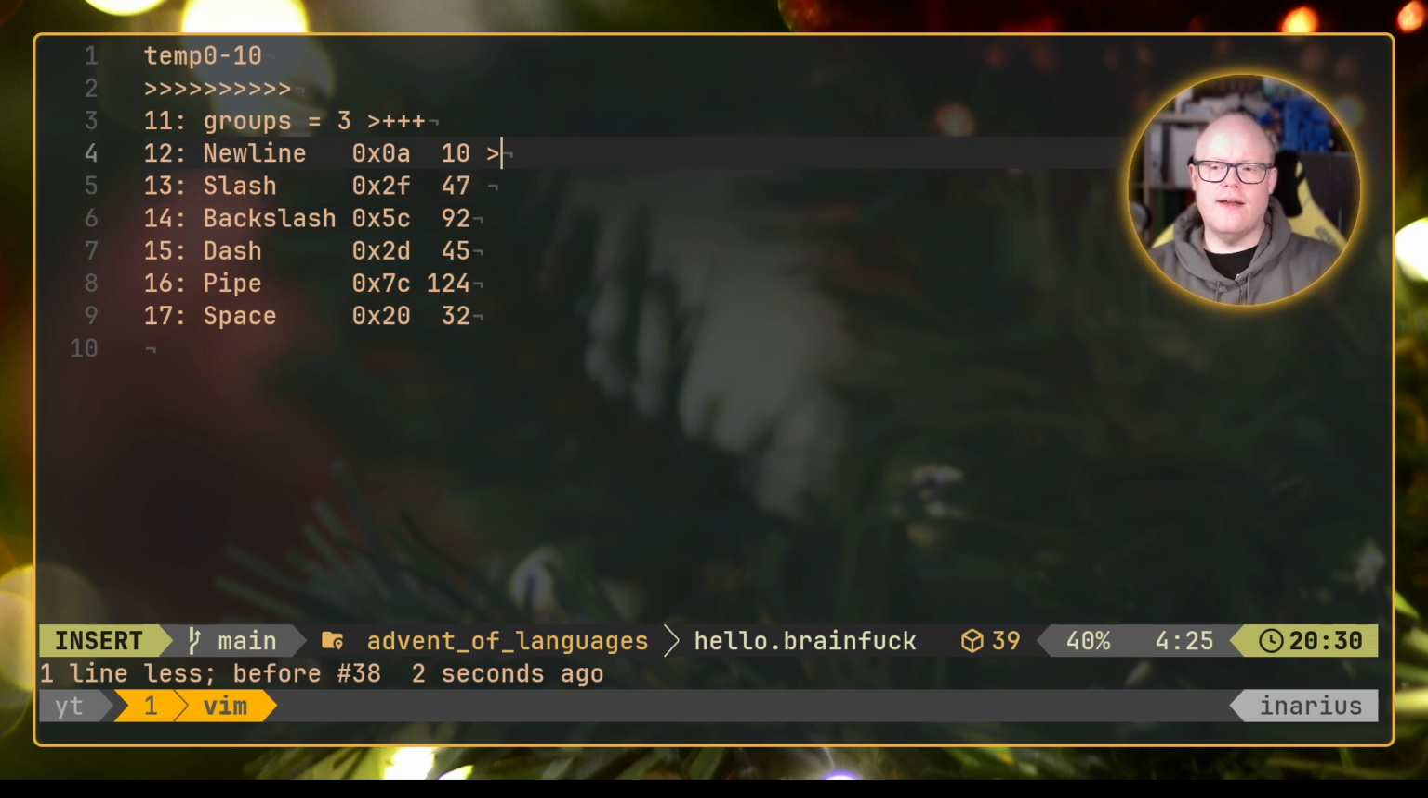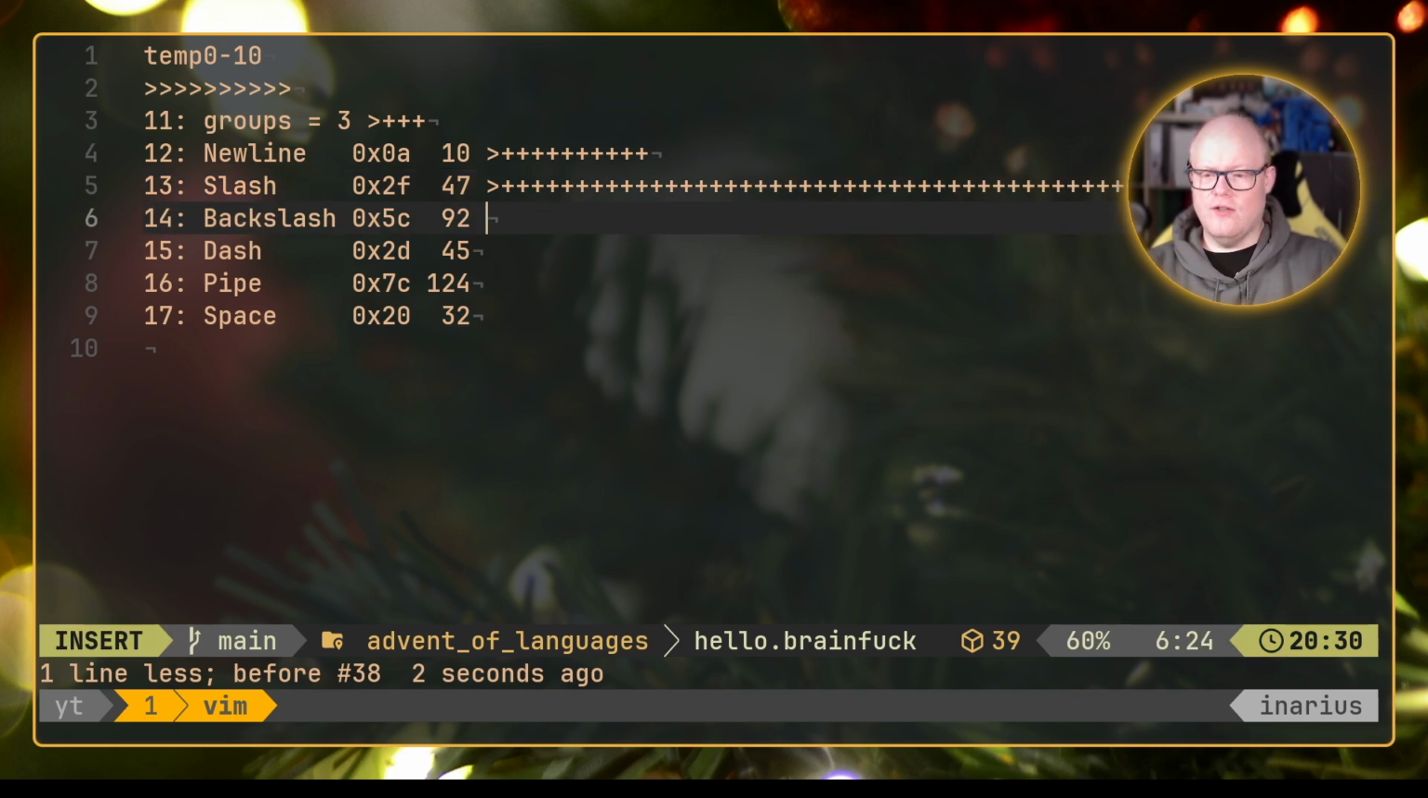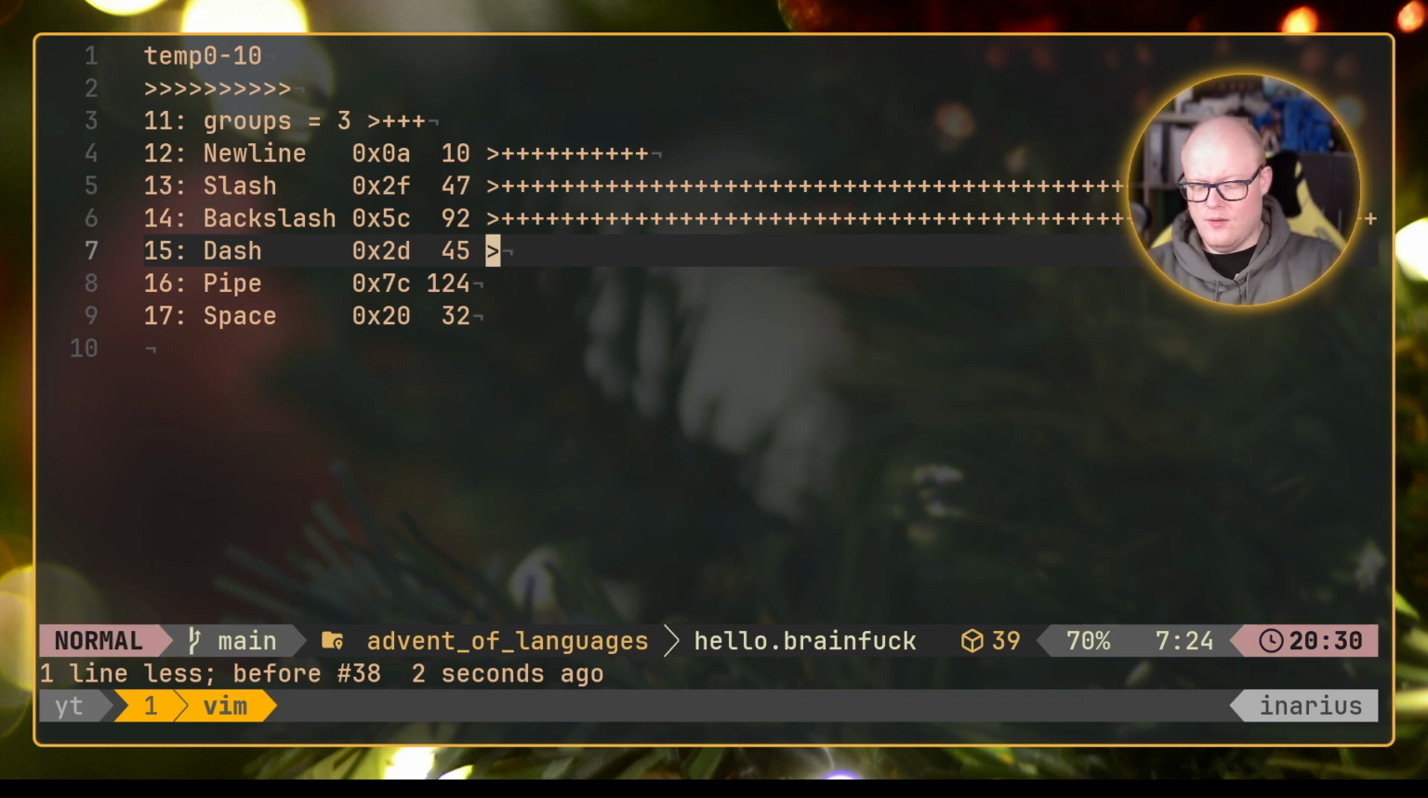So I go forward 1 and then I need to go to value 10. So increment 10 times. I can do that by putting 10 plus signs there. And I will do the same thing with the 47. So, wait a second, like this. And I will do the same thing with the 92. Of course we need to go one further in the address space. Otherwise, we would have just added it to cell 13, which we did not want. So the same thing here, but we need 45 plus signs here.